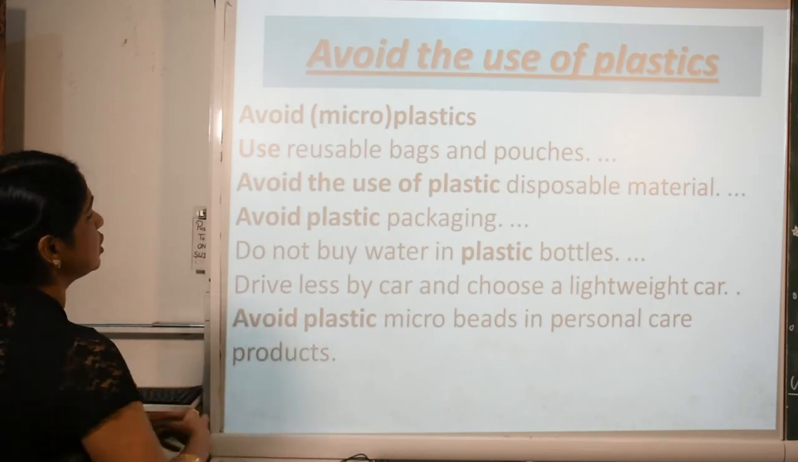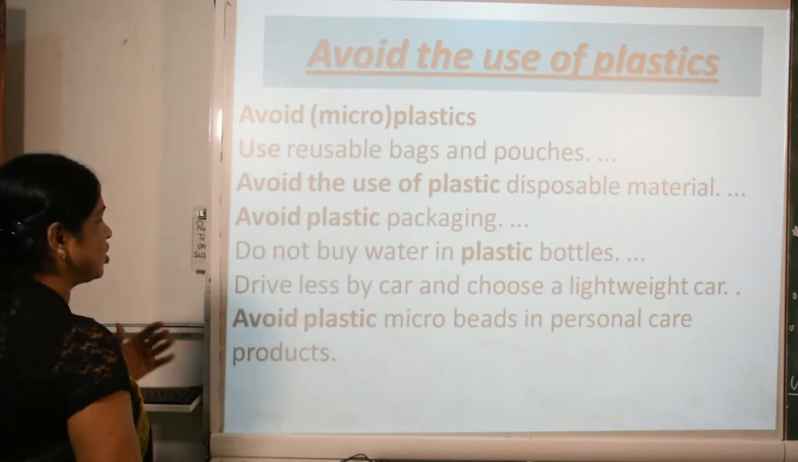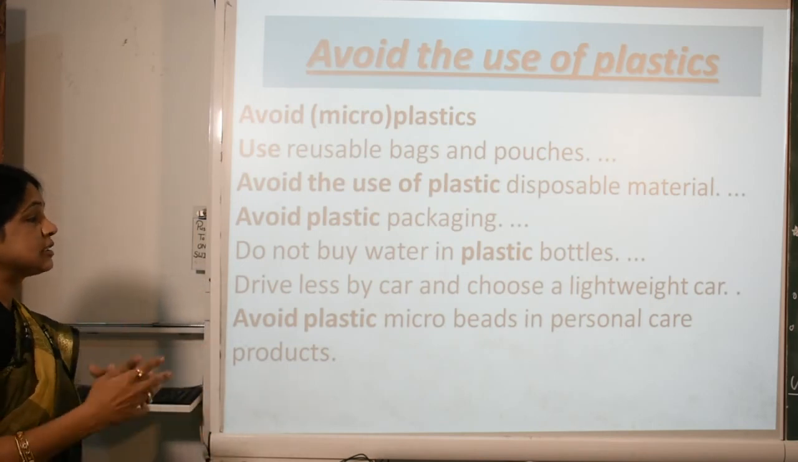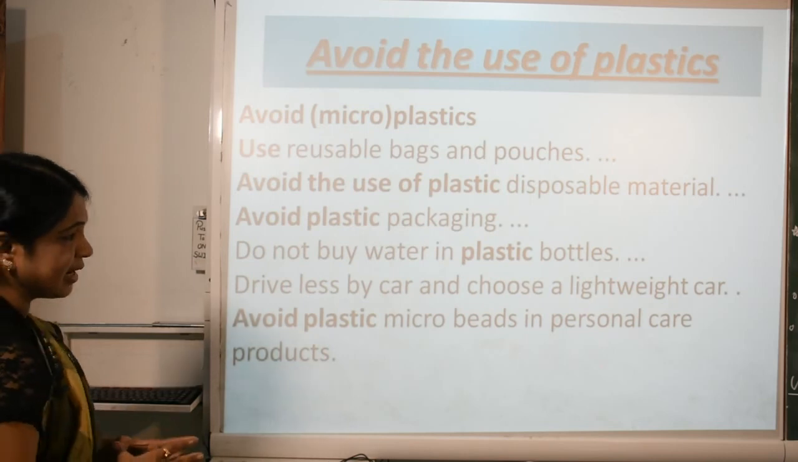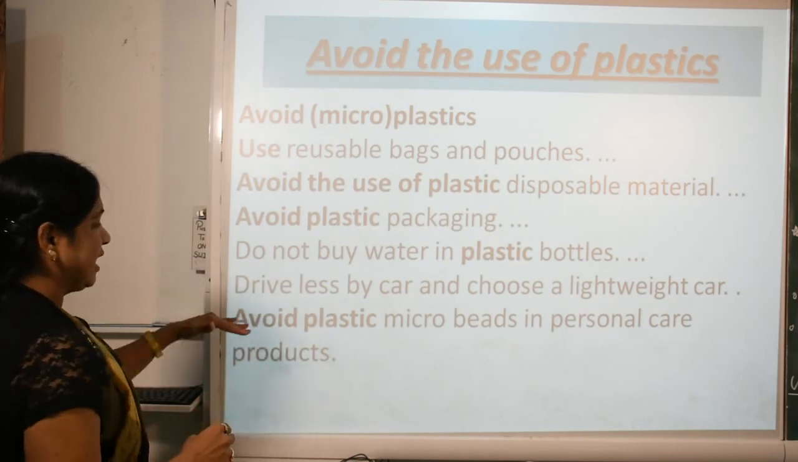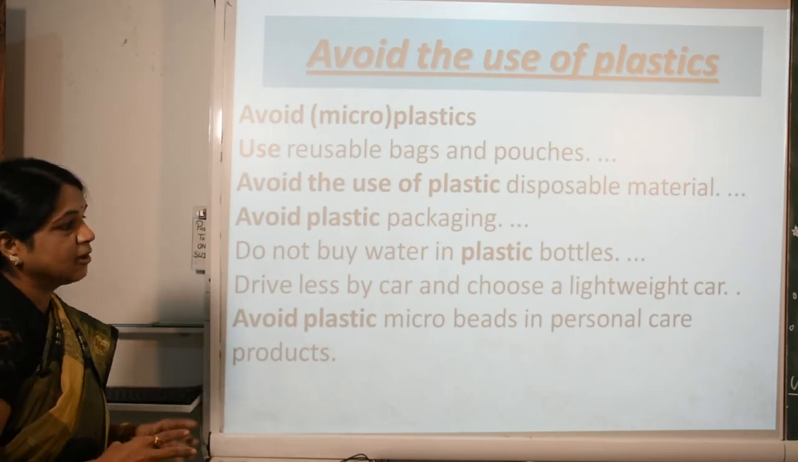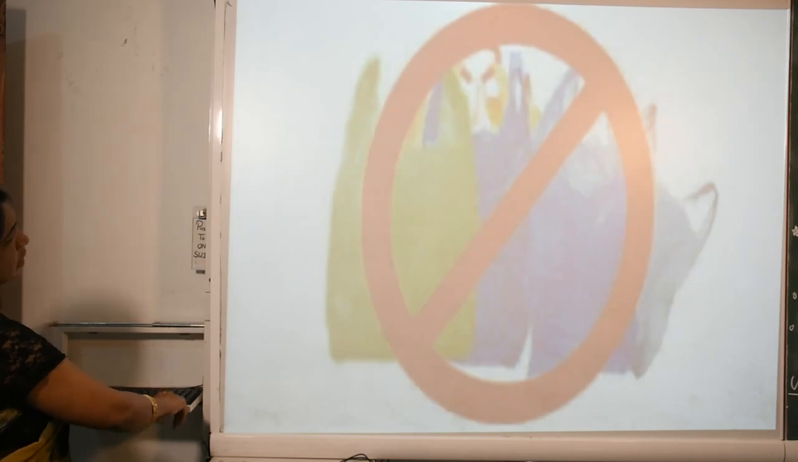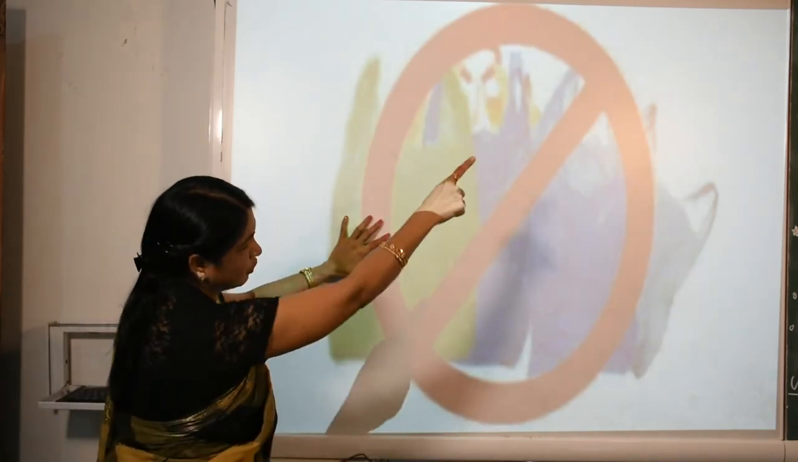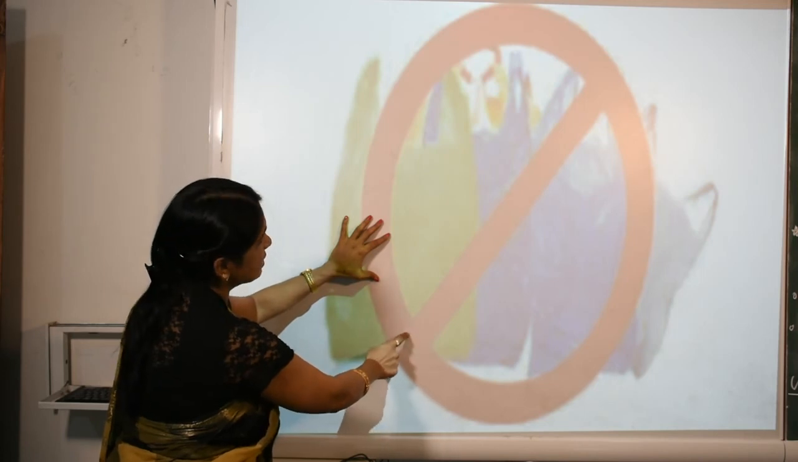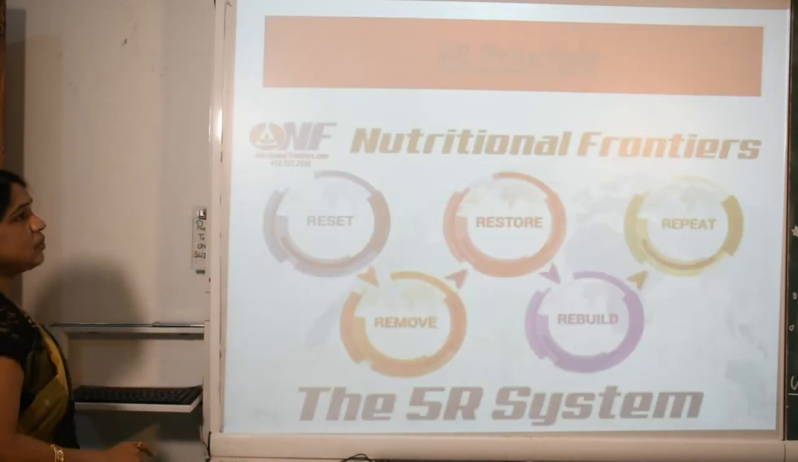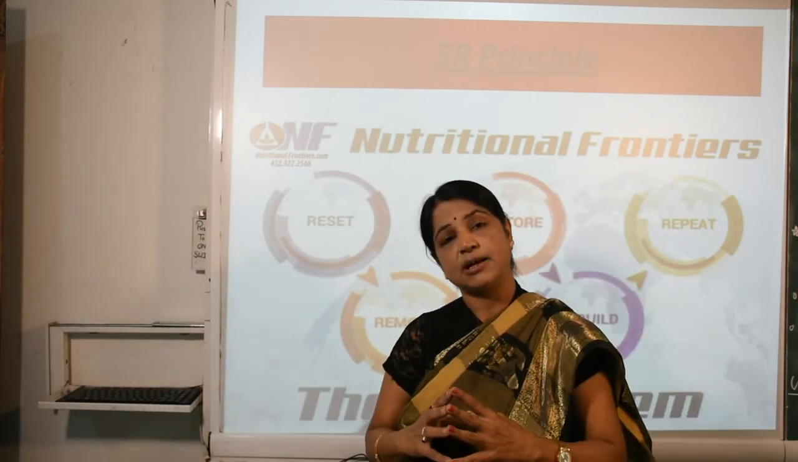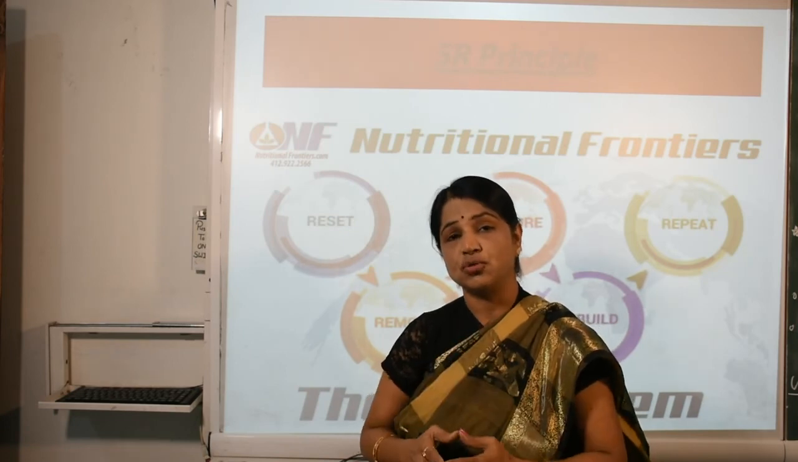Avoid the use of plastics. We should use disposable material. Avoid plastic, especially in packaging. Do not buy water in plastic bottles. We use few substitutes. Drive less by car and choose a lightweight car, and avoid plastic microbeads in personal care products, so we can avoid the use of plastic. Here the picture shows that we won't use plastic in our daily lives. Now further we talk about plastics. We remove plastics from our life. We use few substitutes. Children, what is it?